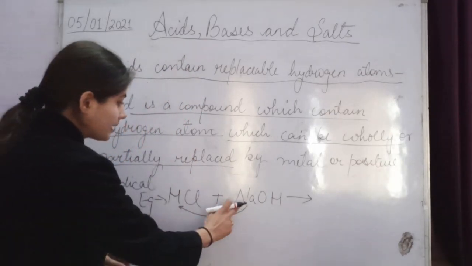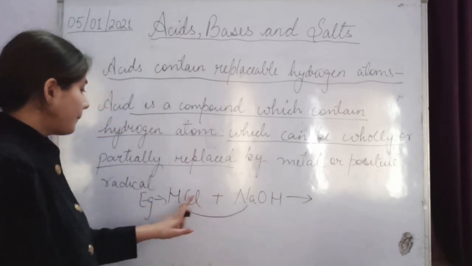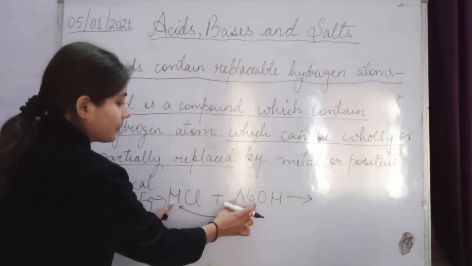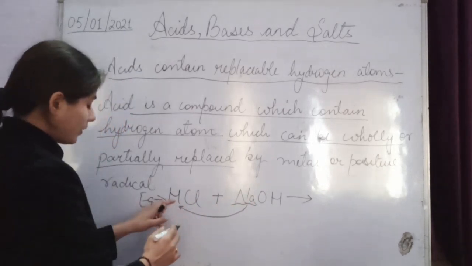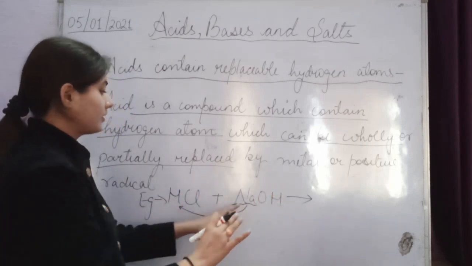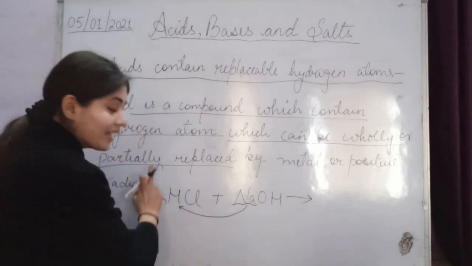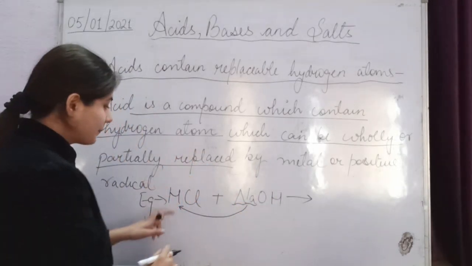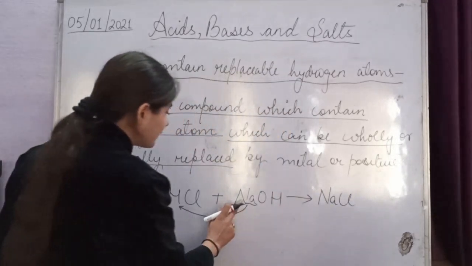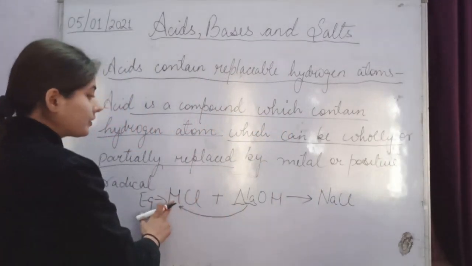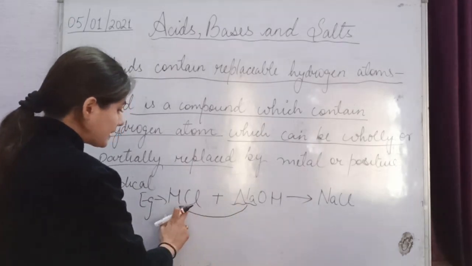This sodium, this Na, will kick out this hydrogen atom from the acid compound. Got it? So it forms NaCl.